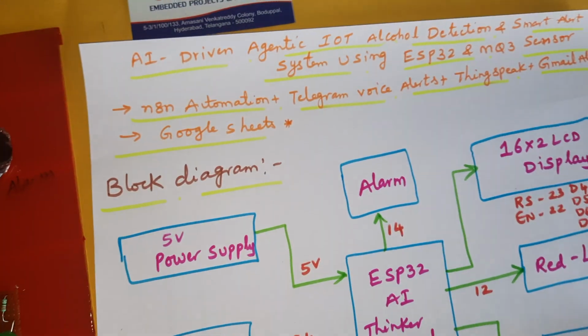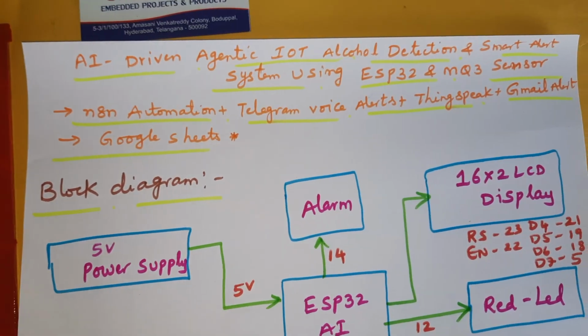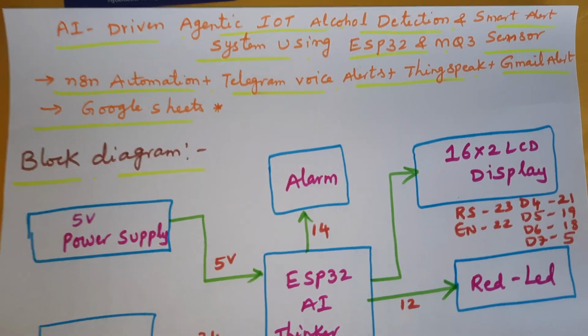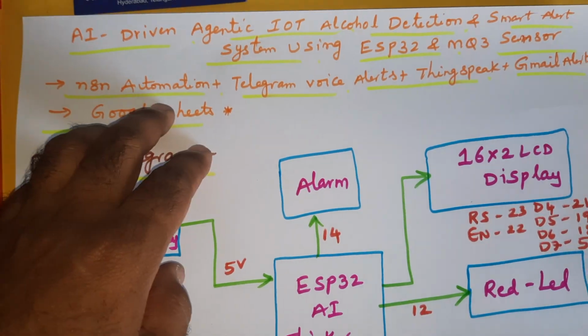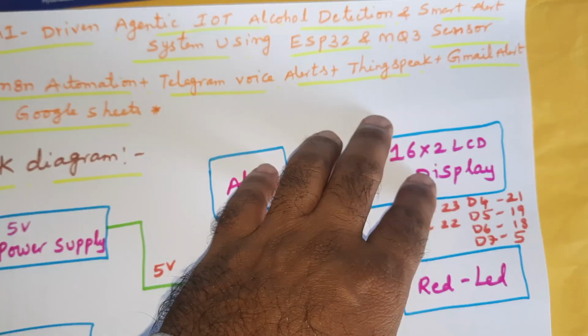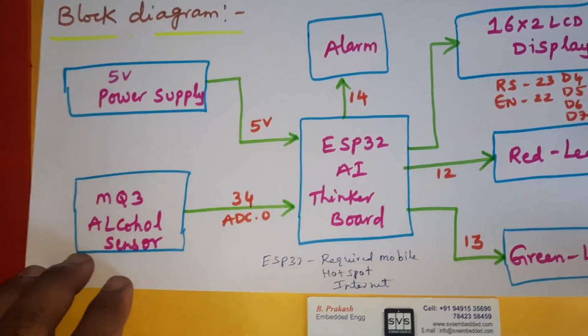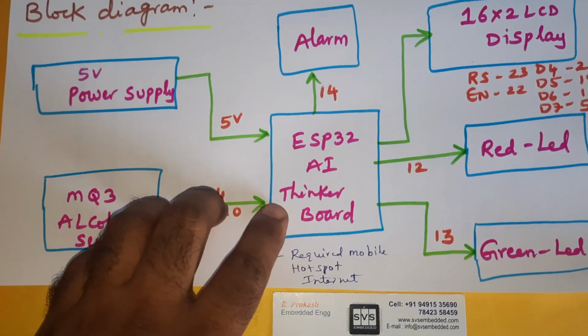The project title is AI-driven Agentic IoT smart alcohol detection system using ESP32 and MQ3 alcohol sensor. So n8n automation, Telegram voice alert, ThingSpeak alert, Gmail alert, Google Sheet appending. In this project we are using MQ3 alcohol sensor, AI Thinker board.